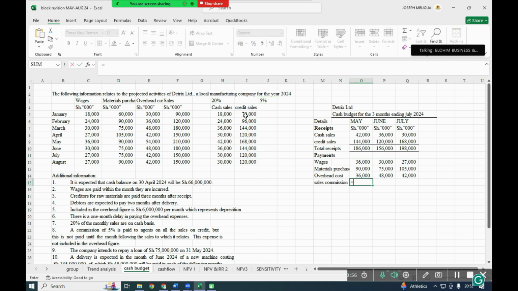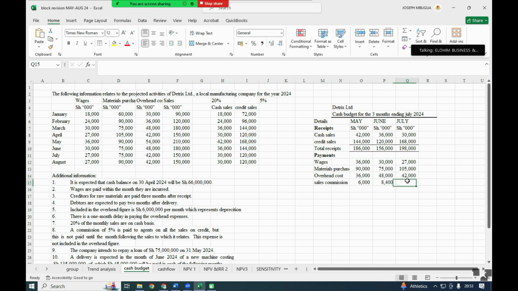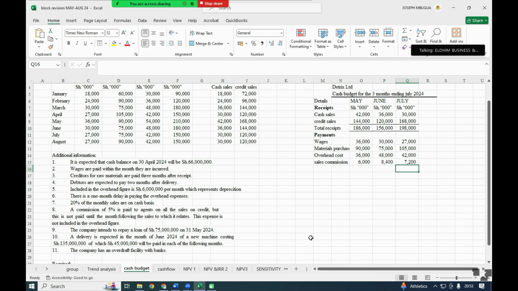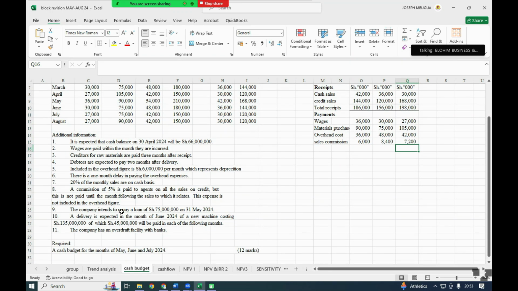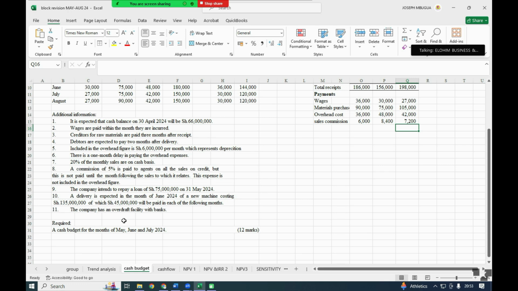So our credit sales for April, which was 120, we shall multiply by 5%. The commission for May, we pay it in June, 5% of it, and the one for June, we pay it in July, 5%. Yeah, that is our sales commission. We have a 1 month delay when we are making that particular payment for sales commission.